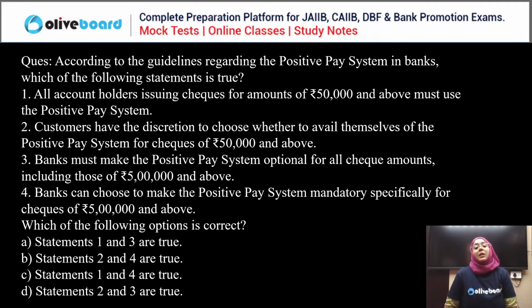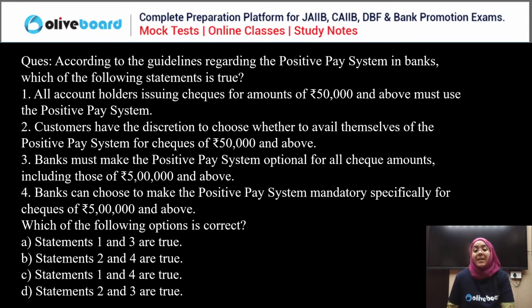Next, according to the guidelines, what is a positive pay system? According to guidelines of the positive pay system, which of the following statements is true? First, all account holders issuing checks of rupees 50,000 and above must use the positive pay system. Second, customer has the discretion to choose whether to avail the service of positive pay system for checks of 50,000 and above.